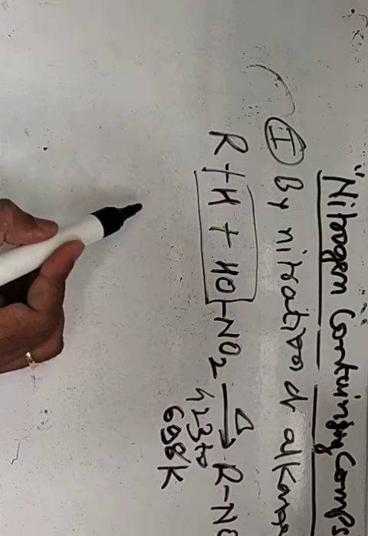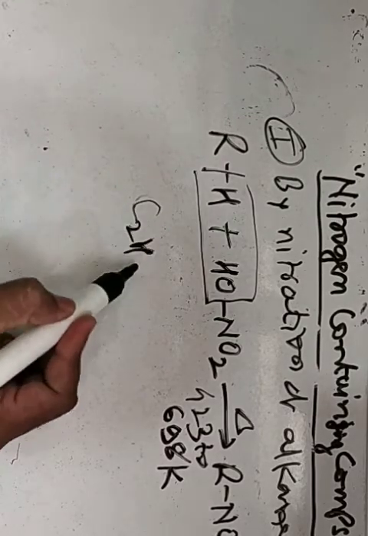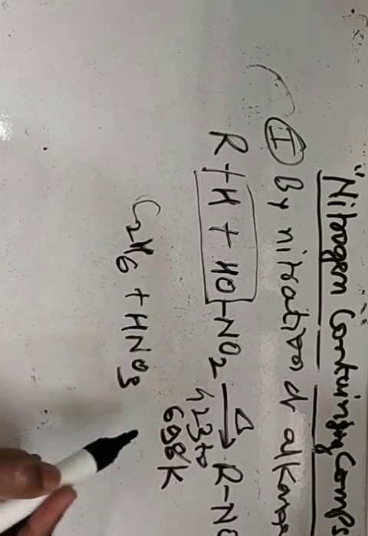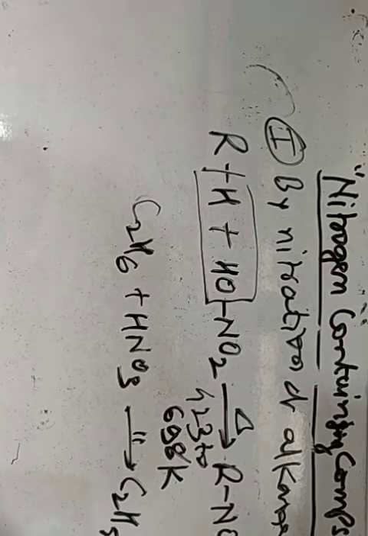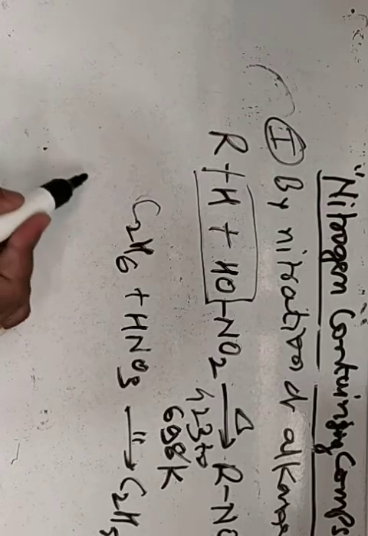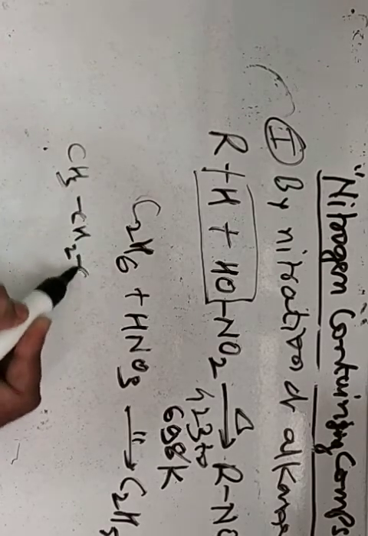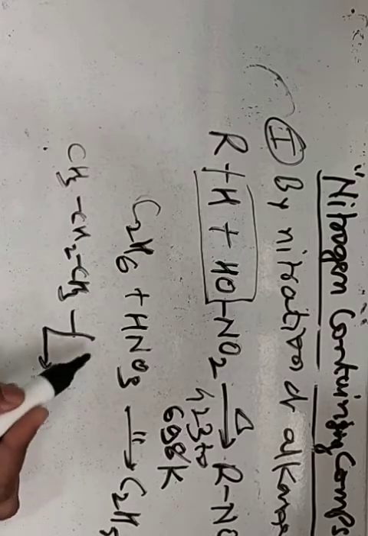For example, if we take ethane, we'll get nitroethane, no doubt, with HNO3. Under the above conditions, we'll get C2H5NO2 plus H2O. But when we take propane, then a variety of products we get.